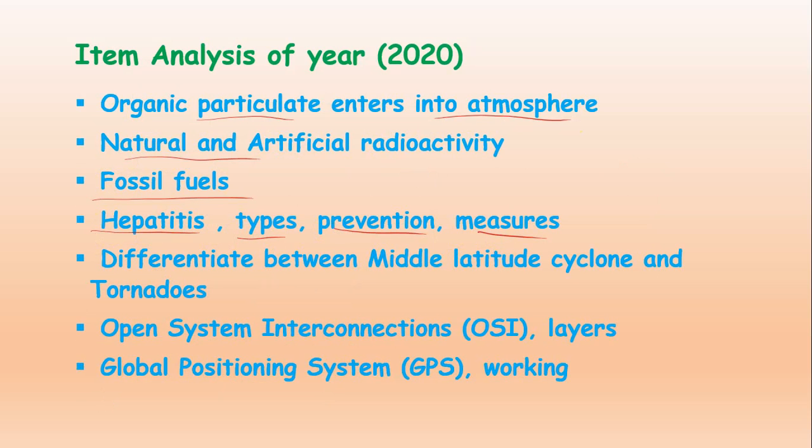Then the next topic is to differentiate between middle latitude cyclone and tornadoes, open system interconnections, OSI layers, global positioning system, GPS, and what is the working of the GPS. These are the questions. This is basically the item analysis of the paper 2020.